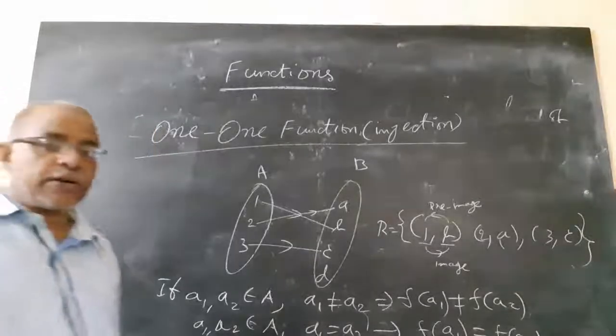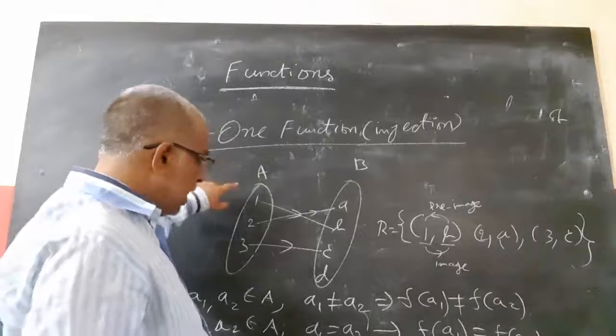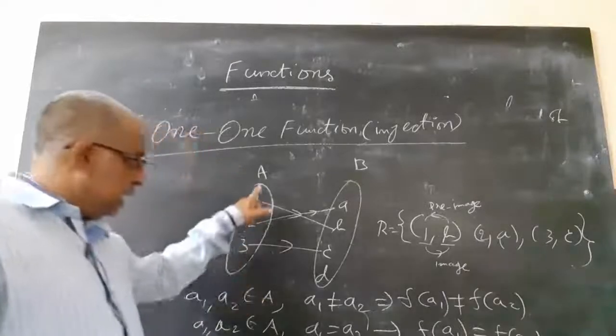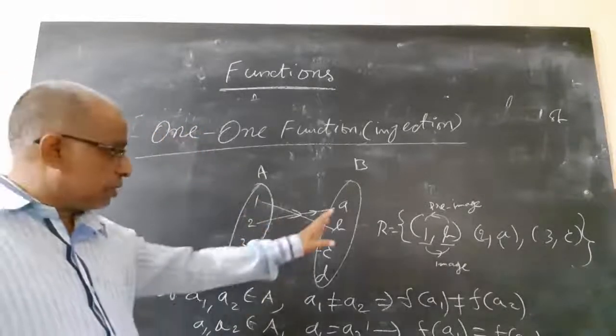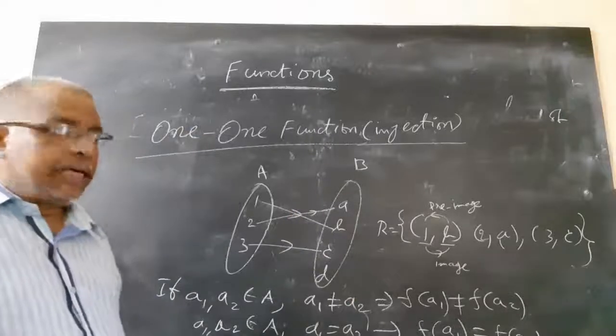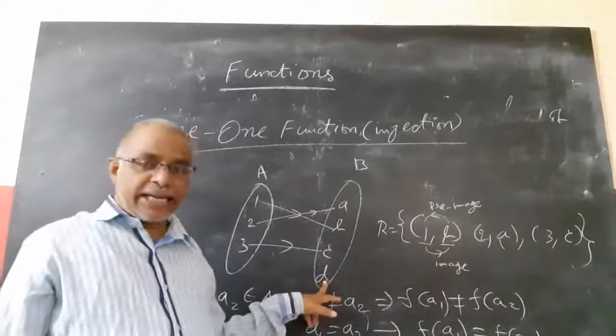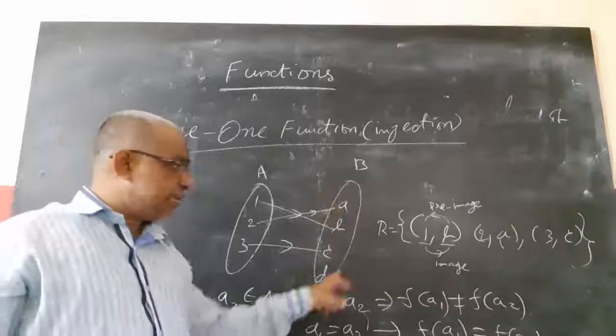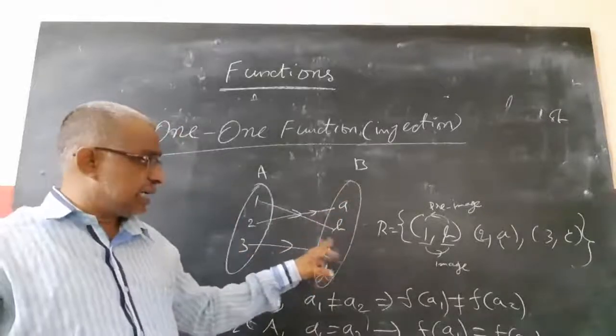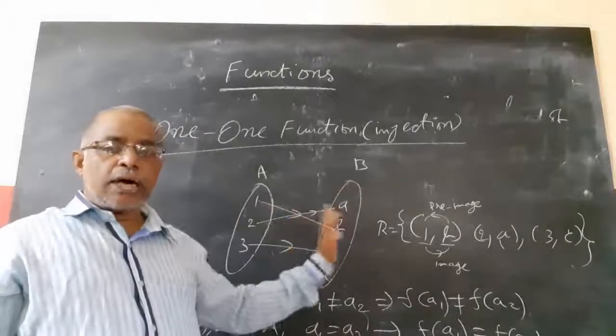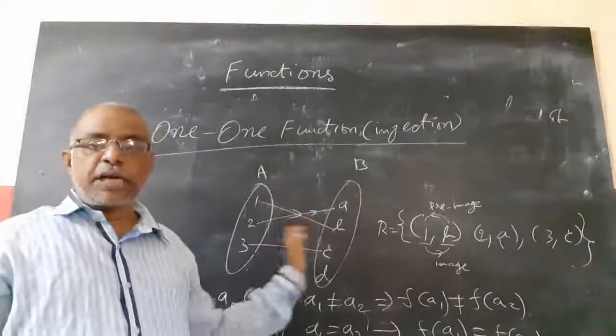If you observe this one-one function, all the elements are mapped to some different elements in B. But B may have some extra elements. The elements in B should be equal to or more than A to map like this.